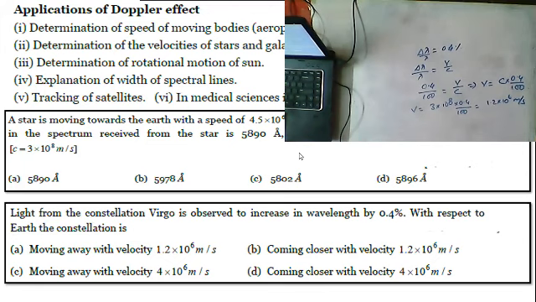But we have two options: moving away with velocity and coming closer with velocity. Which one is correct? Keep one point in mind: the wavelength increases. When does the wavelength increase, coming closer or moving away? Moving away. Whenever the source is moving away the wavelength increases, so option A, moving away, is correct.